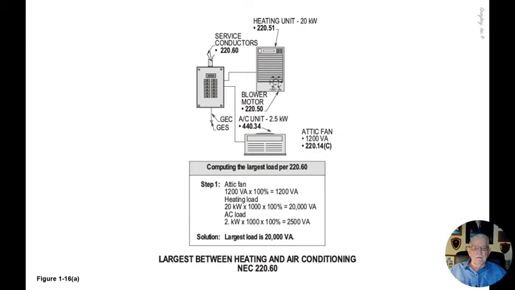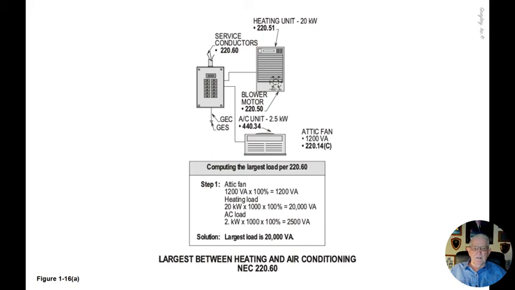The attic fan is also present at 1200 VA, which is listed in 220.14(C). Now notice we have three units here that are considered loads. We select the largest, and then we would drop the smaller of the other two loads. So now, computing the largest motor, as required in 220.60 of the NEC, we would take the attic fan at